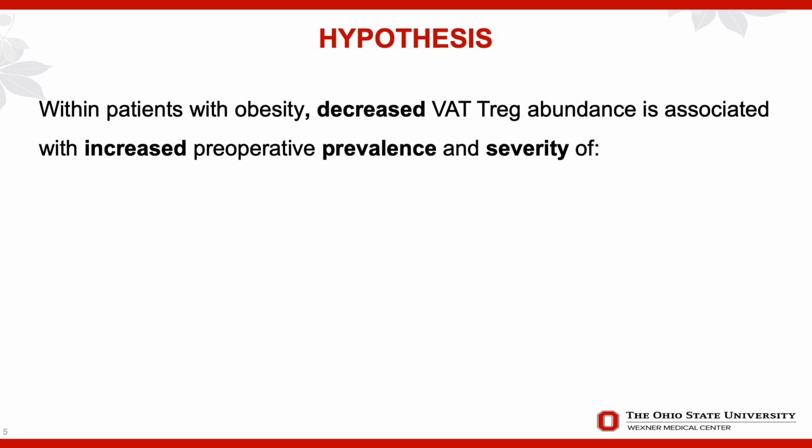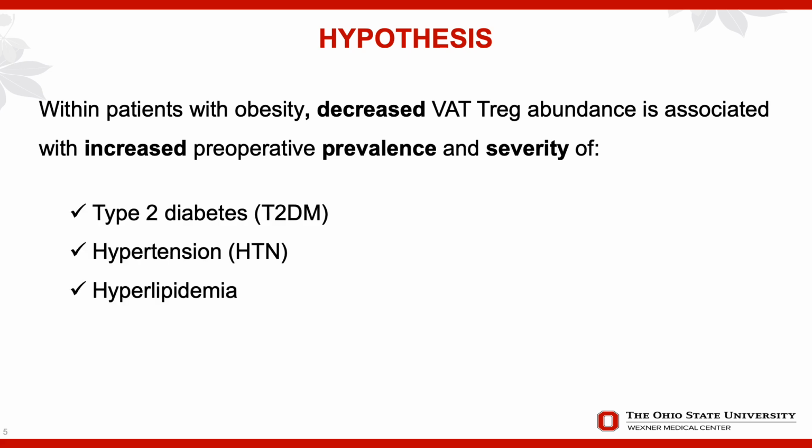We hypothesized that within patients with obesity, decreased VAT Treg abundance would be associated with increased prevalence and severity of preoperative comorbidities such as type 2 diabetes, hypertension, and hyperlipidemia.